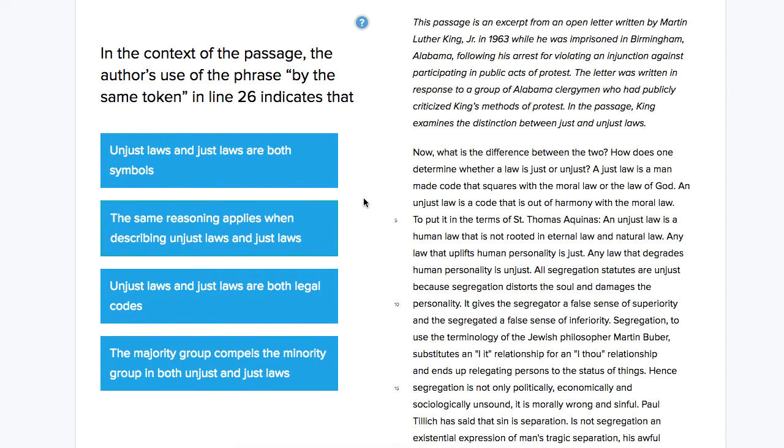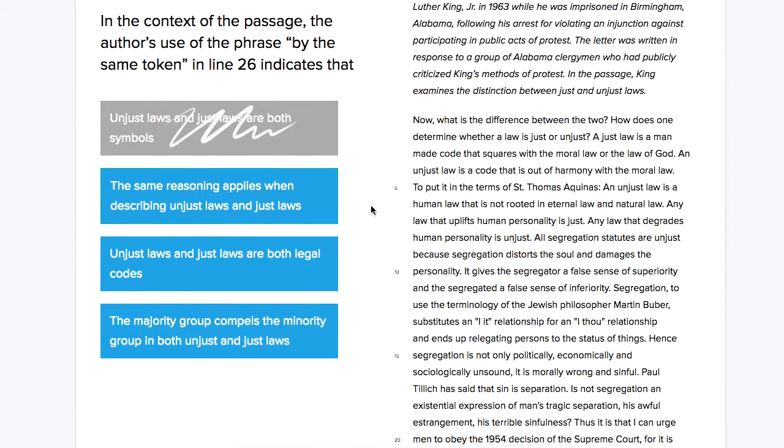So we can go back to our answer choices and we can rule out the first answer choice. Unjust laws and just laws are both symbols. That's really supposed to throw us off because token and symbol kind of have a similar meaning. We can also probably throw out the final answer choice, the majority group compels the minority group in both unjust and just laws.